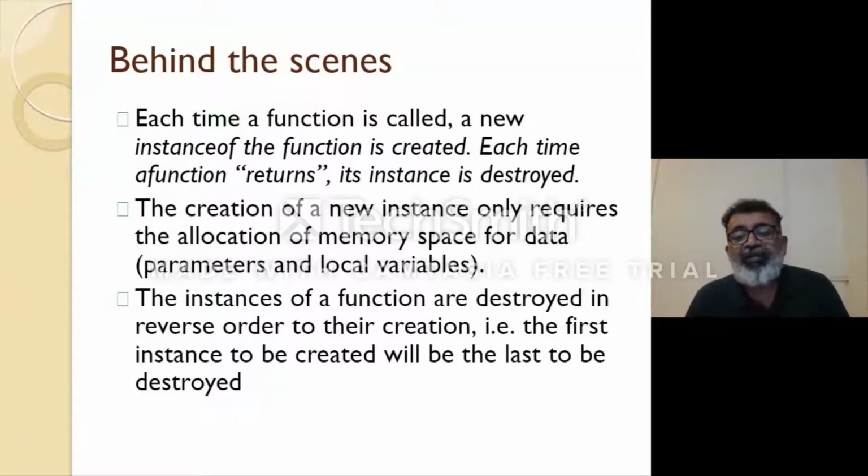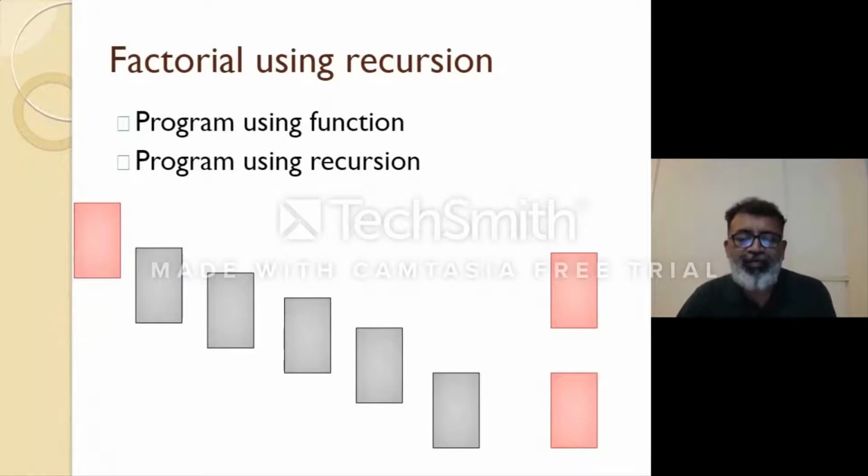The instances of the functions are destroyed in reverse order to their creation. So the first instance to be created is the last to be destroyed. This recursive mechanism works on the stack data structure. I will write the program and then explain.